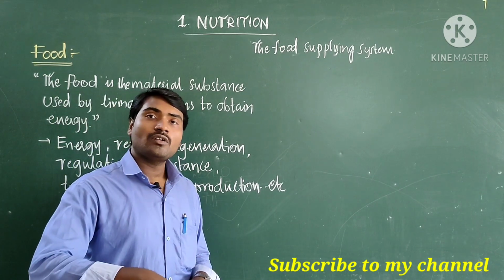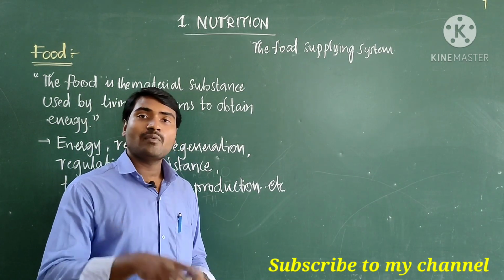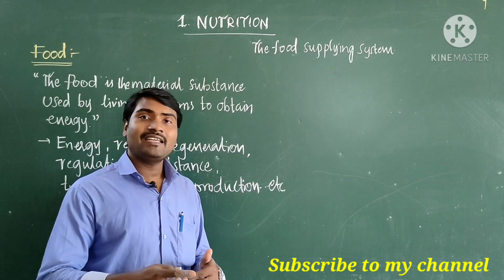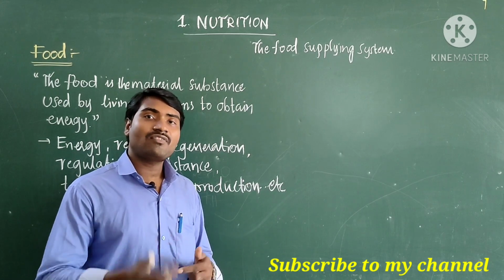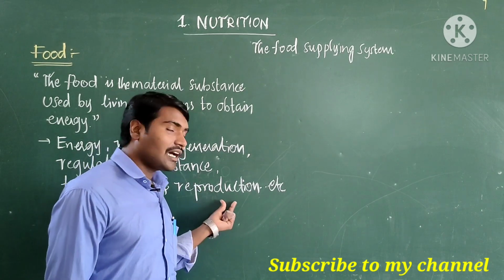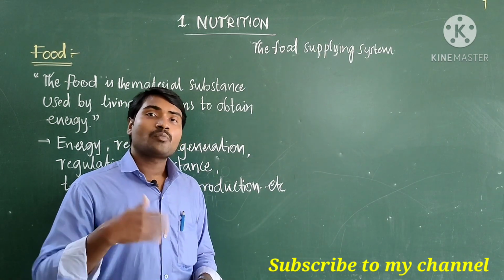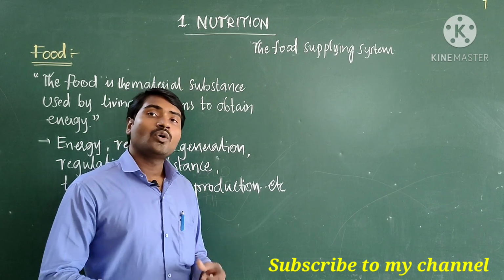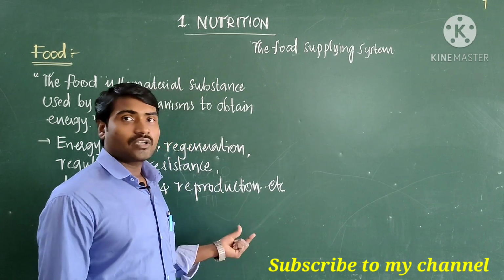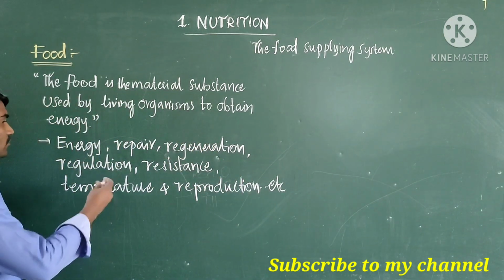If food is available, lower organisms like amoeba and paramecium multiply rapidly. They increase their number very fast. It is also useful for higher organisms: in higher organisms, production of gametes also needs food. So these are the uses of food.